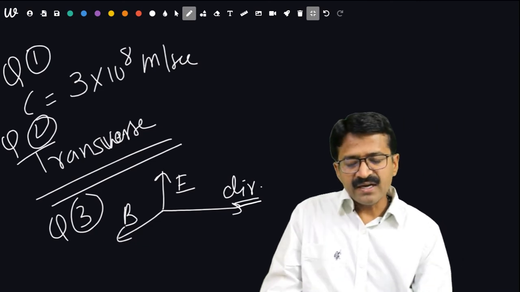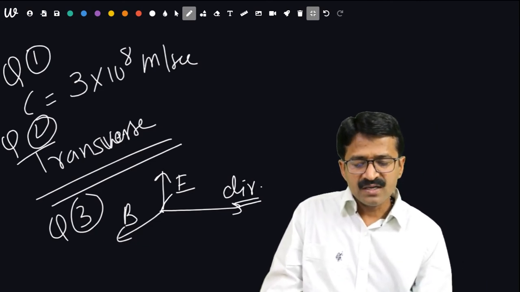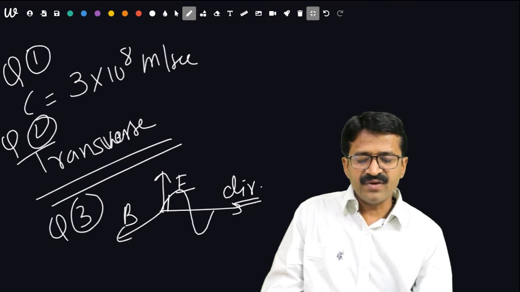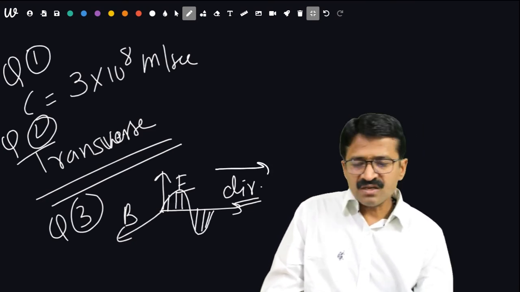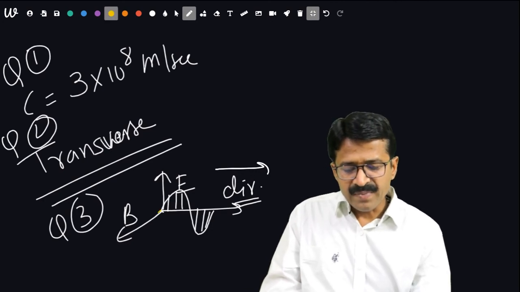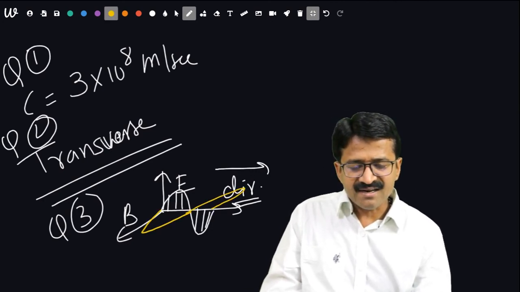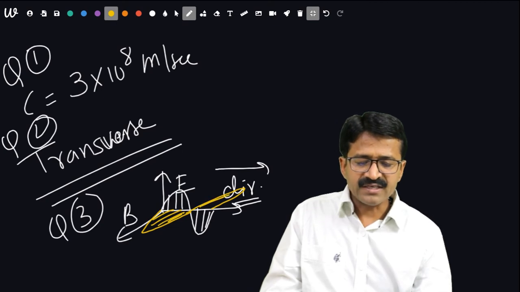The electric field and magnetic field are mutually perpendicular. Like this is the electric field, this is the direction of propagation, and this is the magnetic field, which is exactly perpendicular to it.